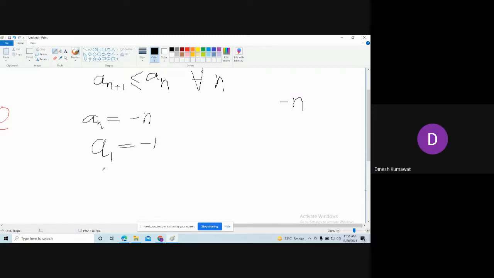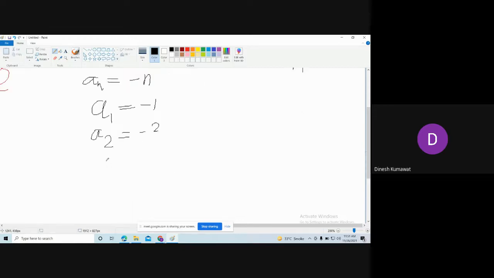Minus 1. What is a_2? Minus 2. What is a_n? A_n is minus n, because we have already considered a_n to be minus n.